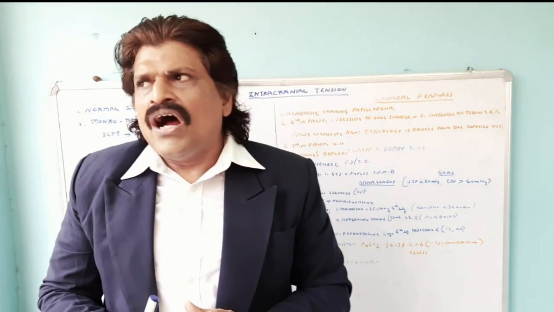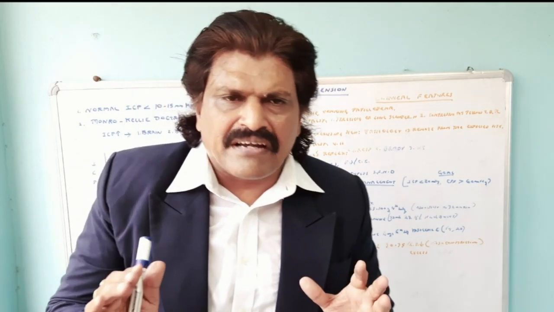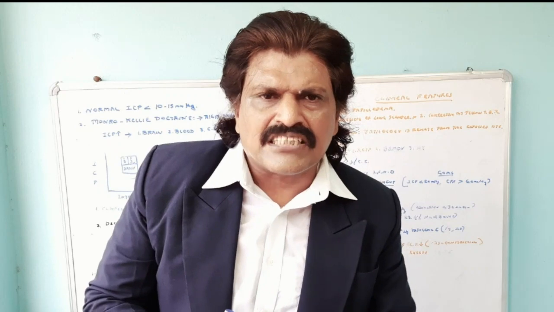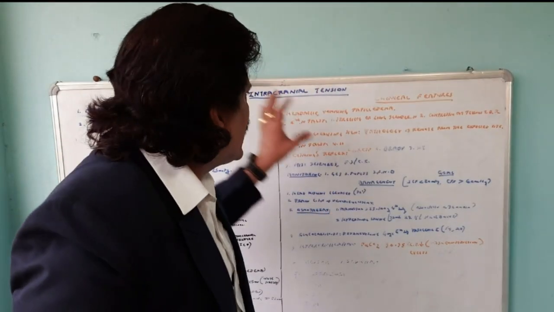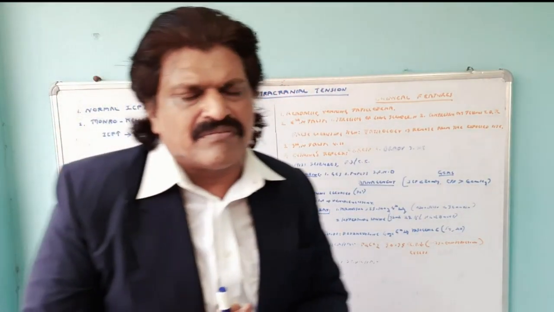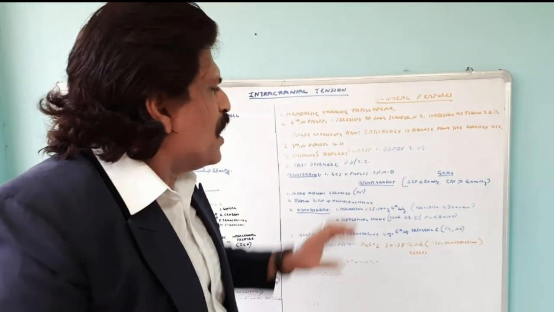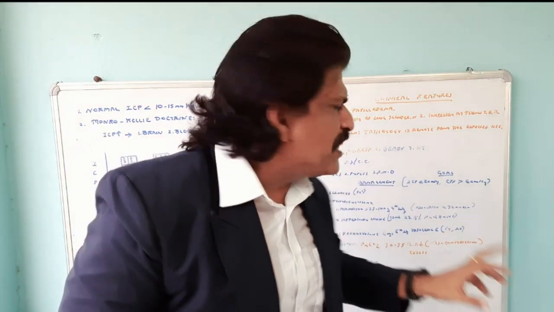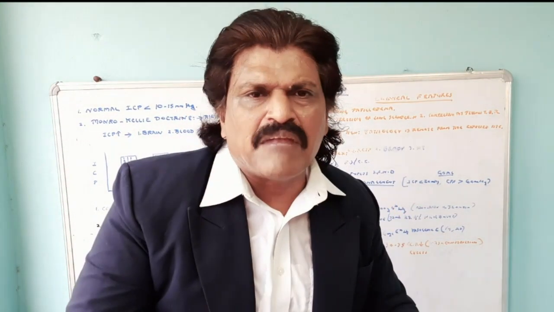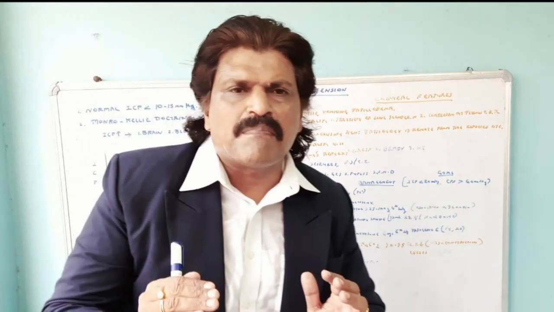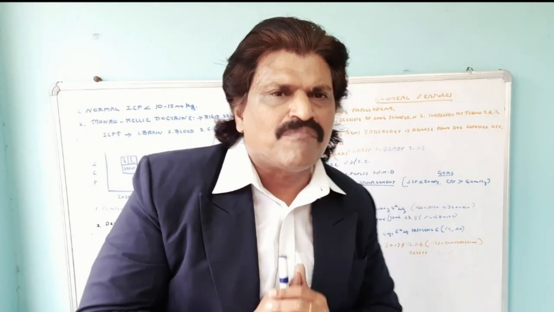Fine. Now, having understood the intracranial pressure concepts, we would now move on to the next topic, how to manage a case of raised intracranial tension. How do we manage a person suffering from a raised intracranial tension? The goal of therapy, as I said initially, is to maintain the intracranial pressure less than 20 millimeters of mercury and to maintain the cerebral perfusion pressure more than 60 millimeters of mercury.